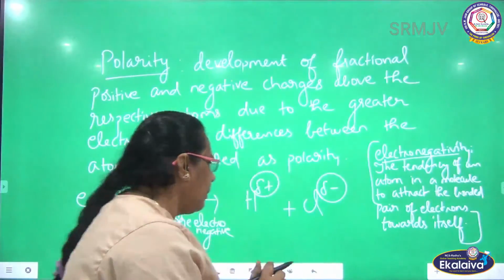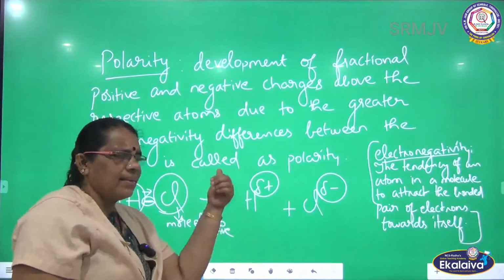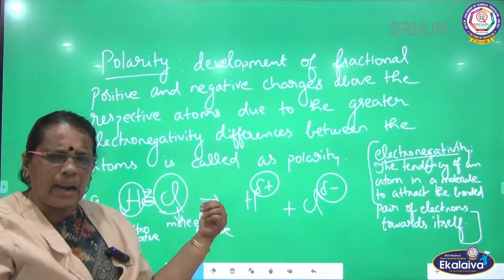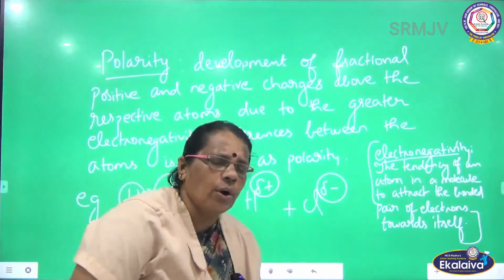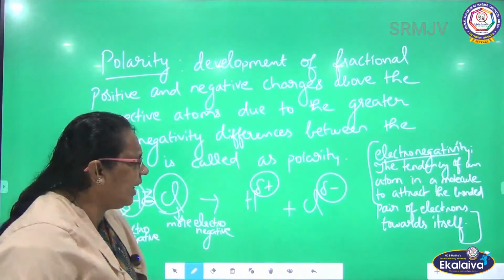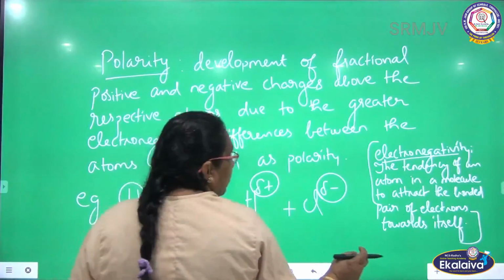So what is happening to the bonded pair? It is pulled towards chlorine. As a result, hydrogen is losing the electron pair partially, so it will have a partial positive charge. Chlorine is gaining the electron pair partially, so it will have a partial negative charge. So we can call it polarity.